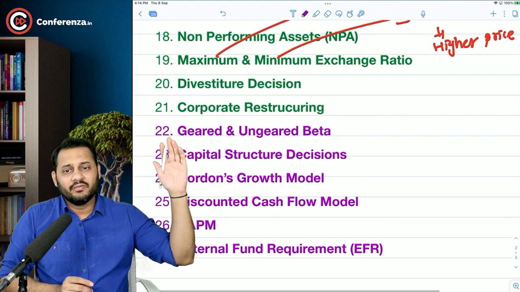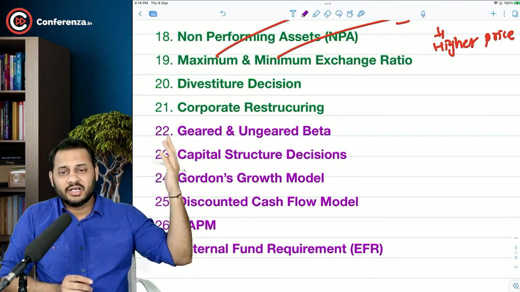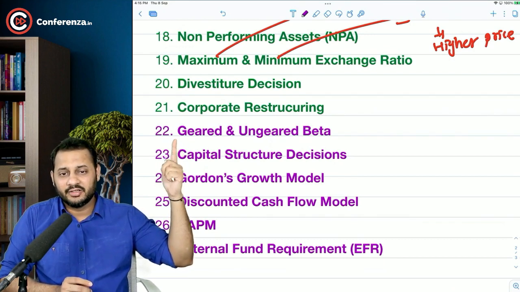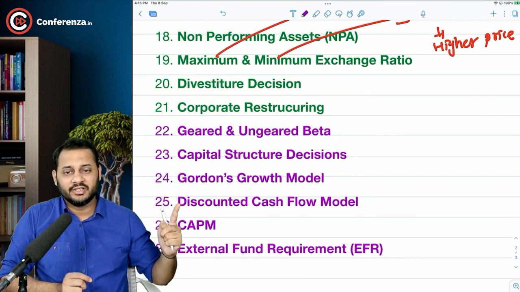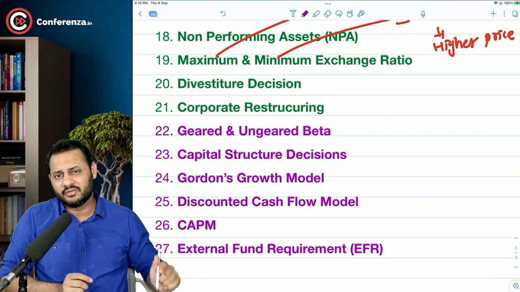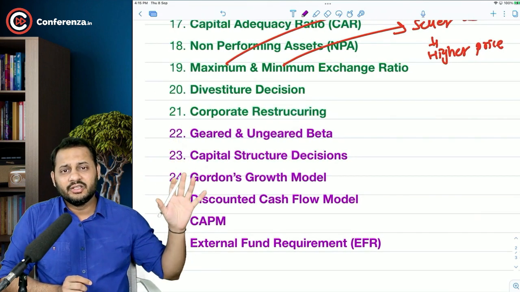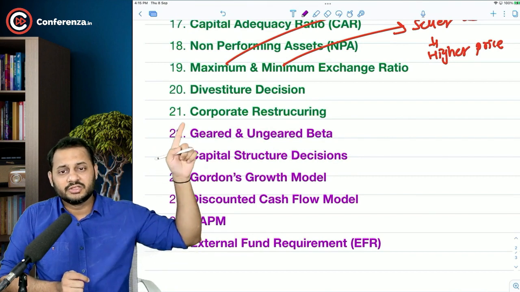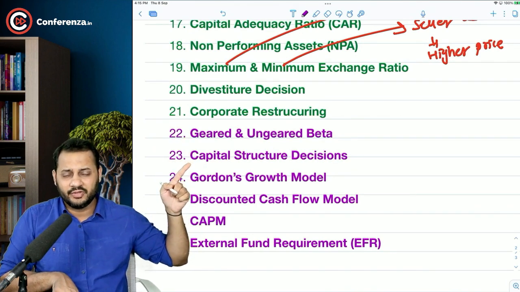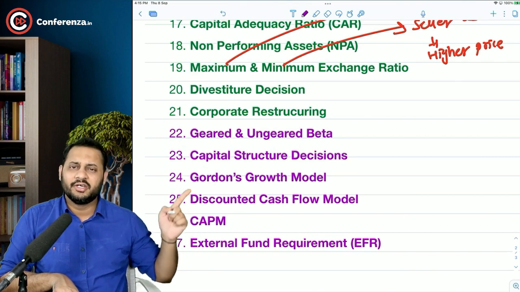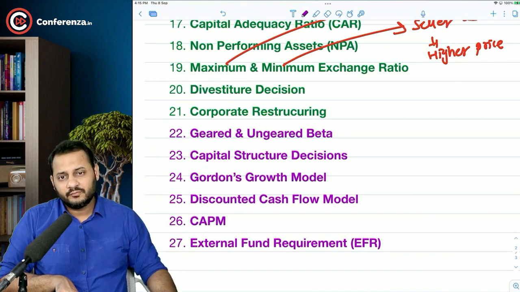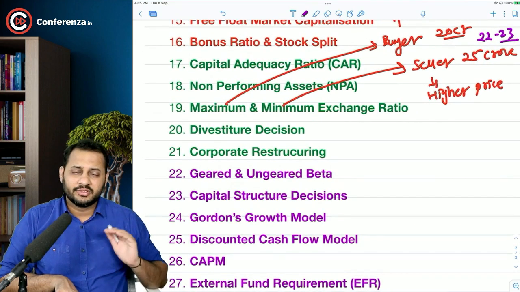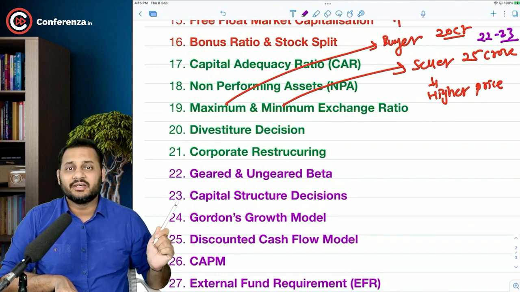Now from this point onward, we will start finishing the chapter. We will be on the last of the chapter, geared and ungeared beta. We have discussed this in the last chapter. Capital structure decision, Gordon's growth model, discounted cash flow method, CAPM, and external fund requirement. So these are not going to be the difficult questions. The questions mostly will end here at this point 23. The last 3 to 4 concepts are just common concepts that will be used throughout the chapter. So mostly the number of questions will end up on the 23rd point itself.